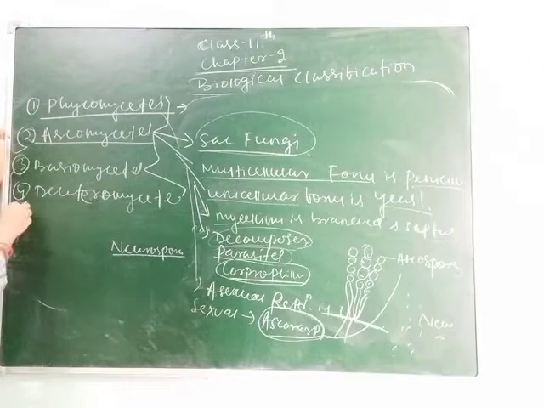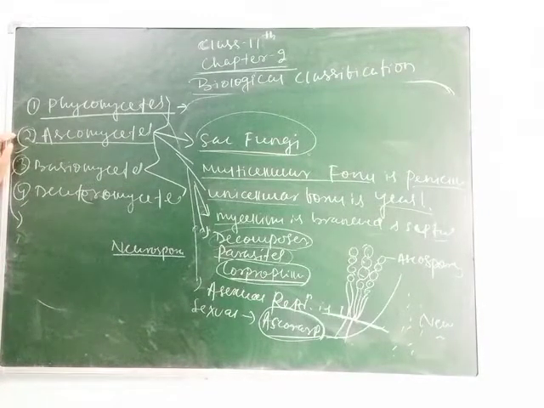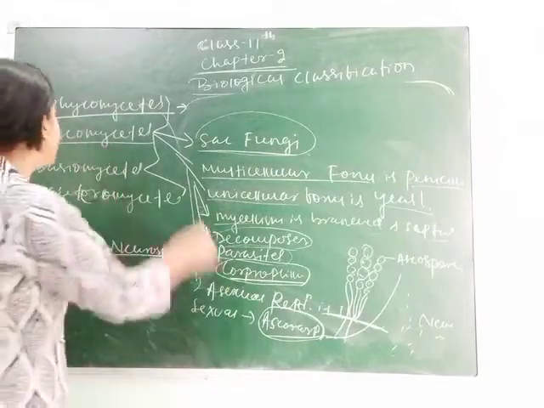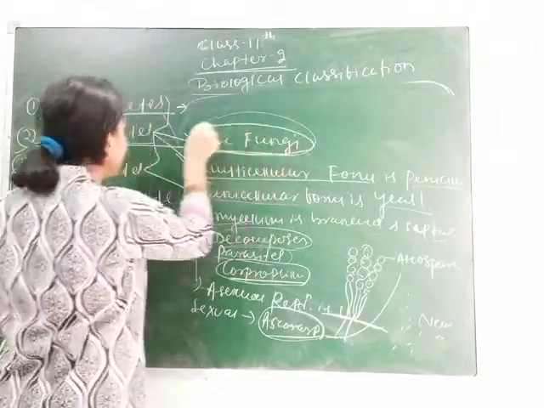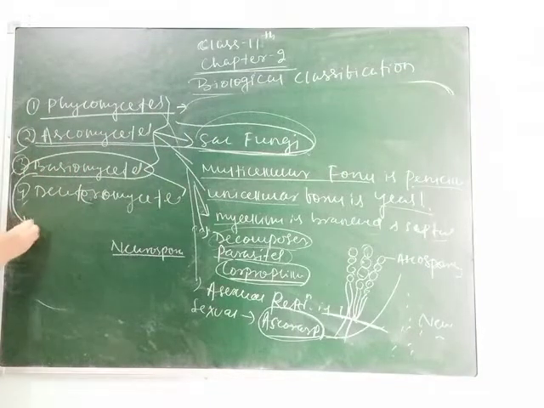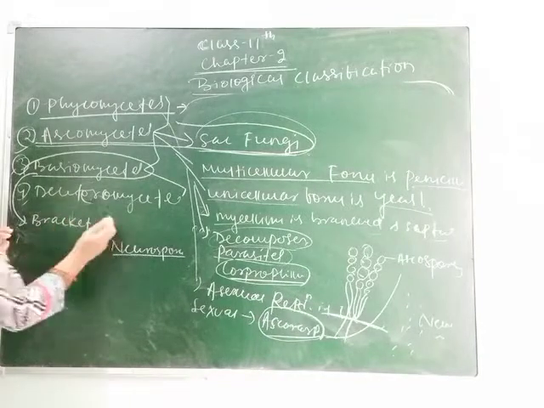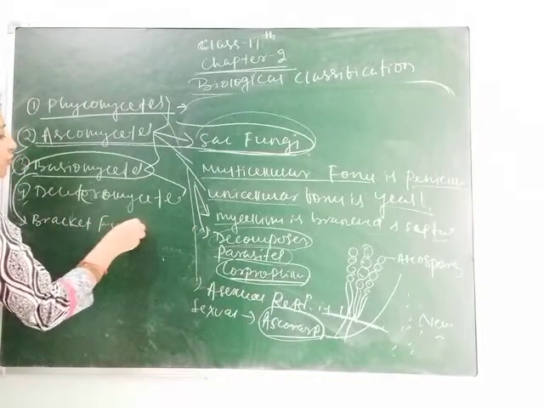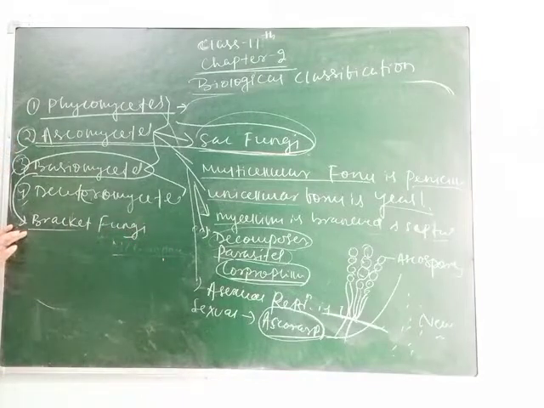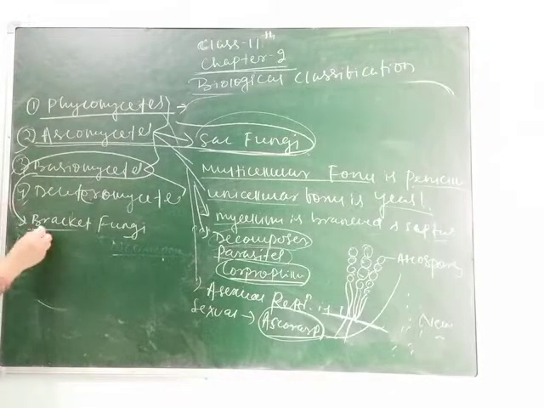Next is your Basidiomycetes. Basidiomycetes is commonly called bracket fungi. Like Ascomycetes is called sac fungi, whereas Basidiomycetes is called bracket fungi. Why is this called bracket fungi? As its shape resembles a bracket structure. Clear, students? Its mycelium is also branched and hyphae are septate.